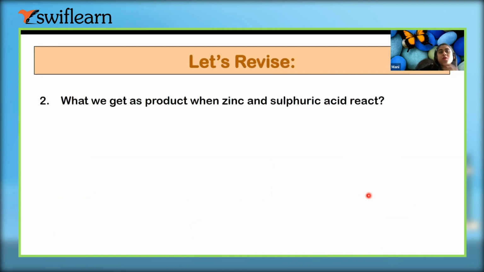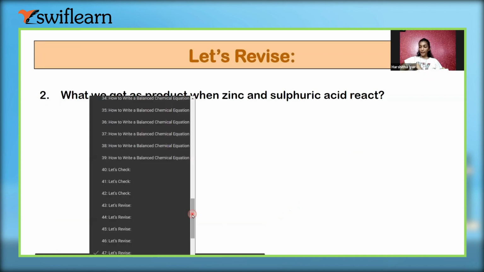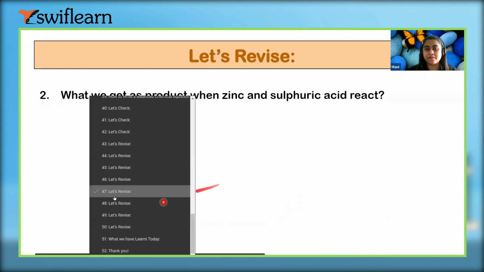So what do we get as product when zinc and sulfuric acid react? What is sulfuric acid? H2SO4. So H2SO4 plus Zn.